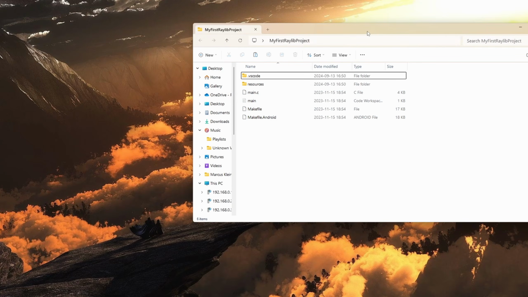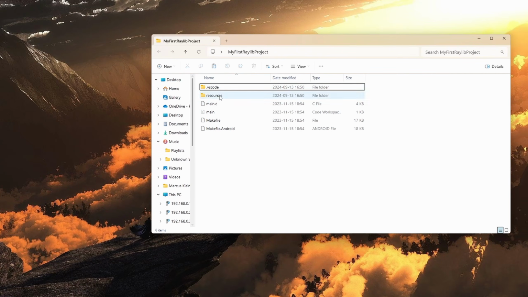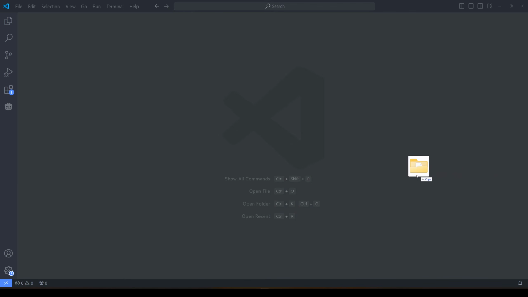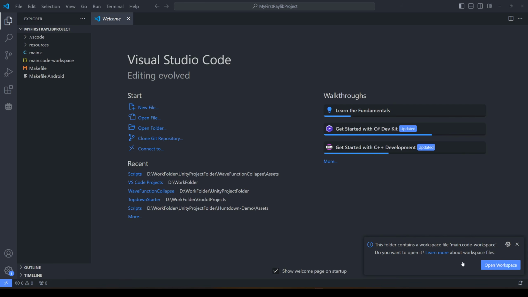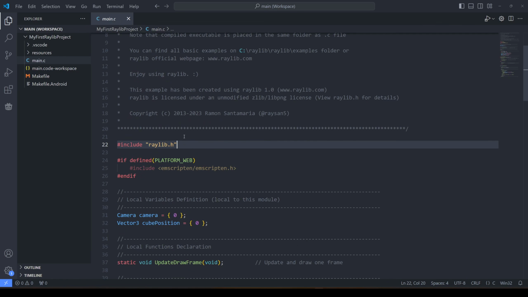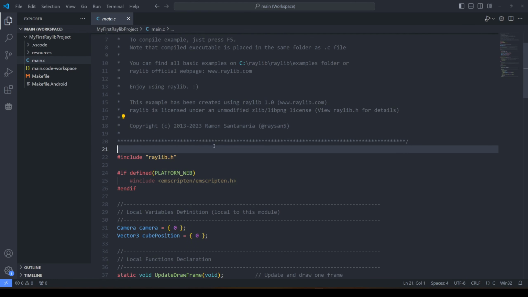So now I'm closing this down. So this is my own folder, and this is my workspace. Now I'm gonna open VS Code. Now I'm taking my project, I'm dragging my entire project folder straight into VS Code. Do you want to open it? Yes. Boom. And here's our code. So they have these templates. And here we go. This is the template.